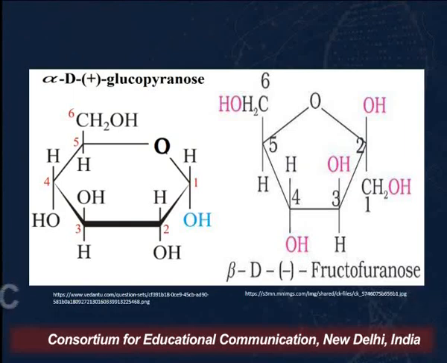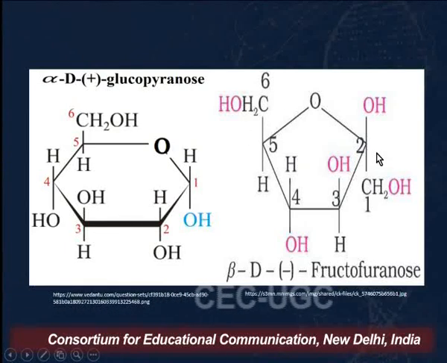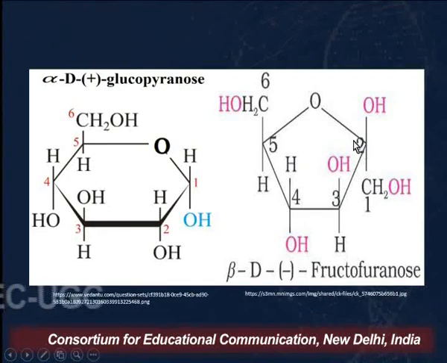Now another question which is important, and which you normally find they ask you in exams also, is mostly asked on synthesis of sucrose from glucose and fructose. Glucose and fructose are slightly different from other molecules. In this case, the glycosidic linkage is between the first carbon of the glucose molecule, that is the anomeric carbon, and the second carbon of the fructose molecule, which is again the anomeric carbon.